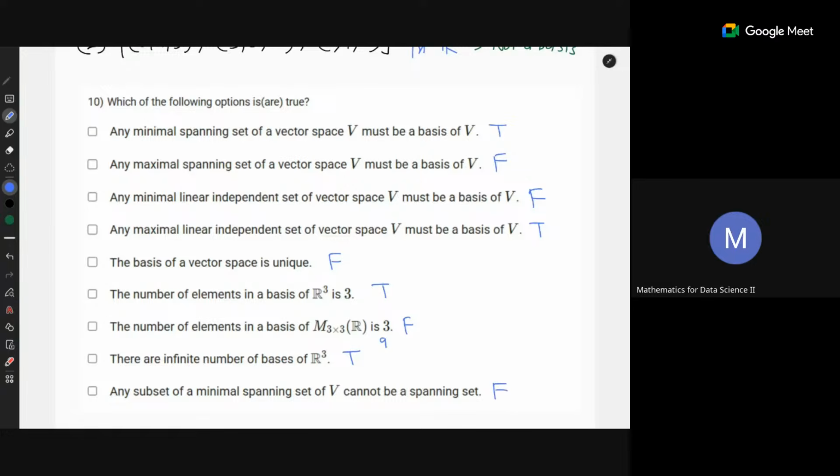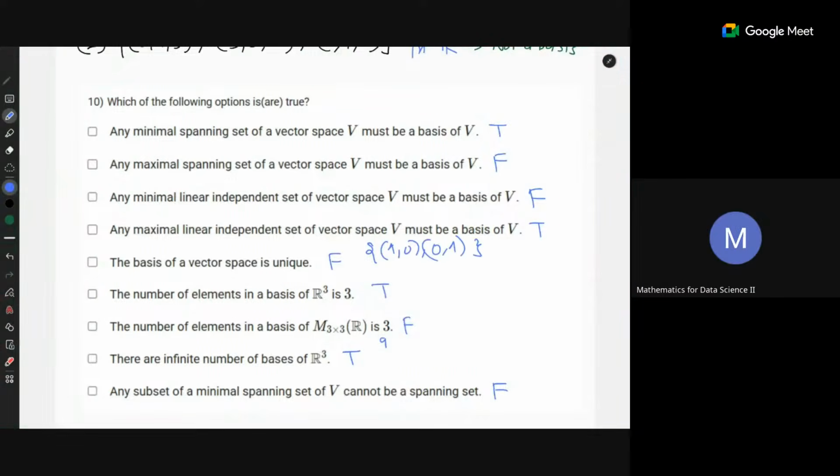Okay, Amol, what is your doubt? Sir, the basis of the vector space is unique. Could you explain a bit more about this? Unique means one, single, but that's not the case. For example, let's take R2. This is one basis, (1, 0), (0, 1).